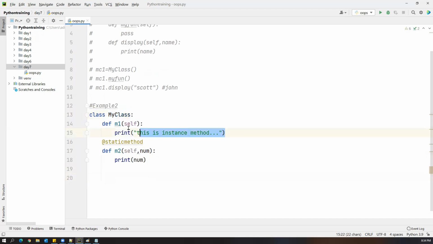Now let me try to invoke them. So first let us try to invoke the instance method. How to invoke the instance method here?